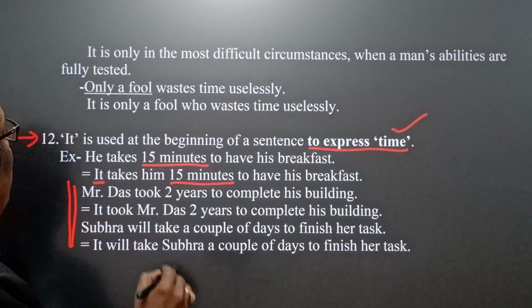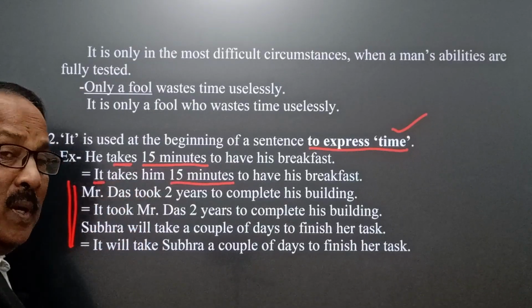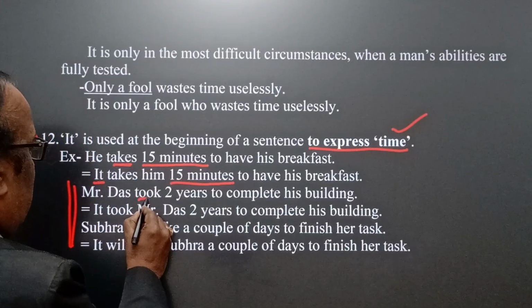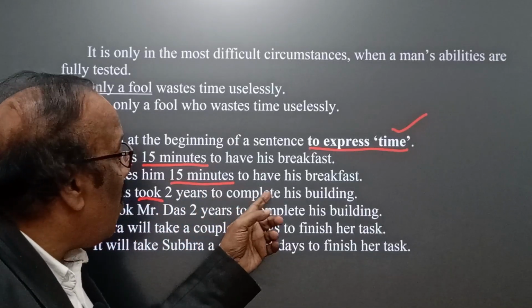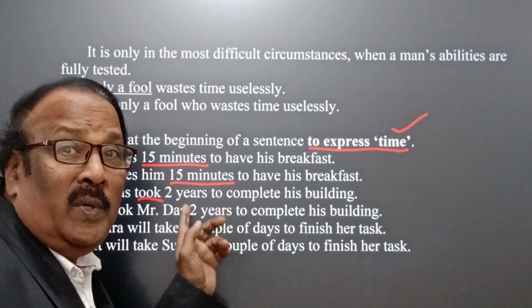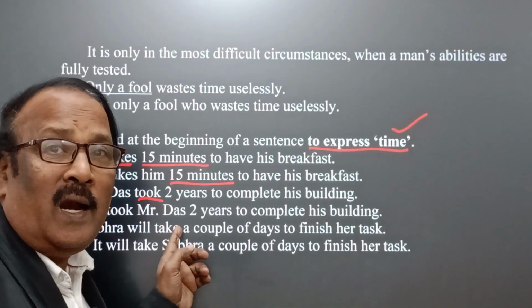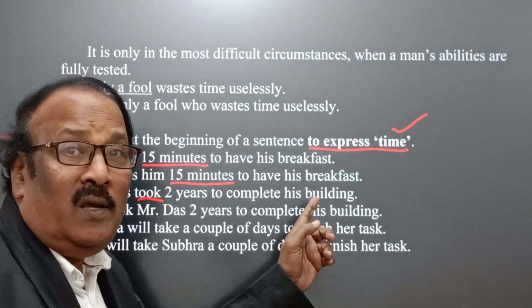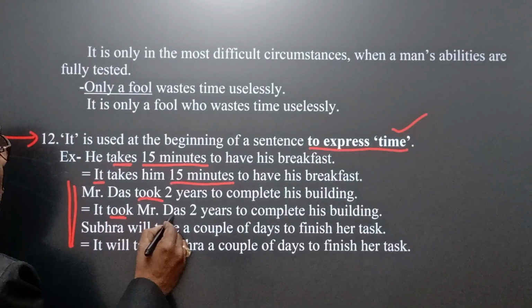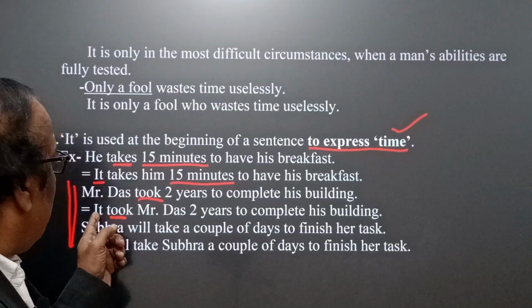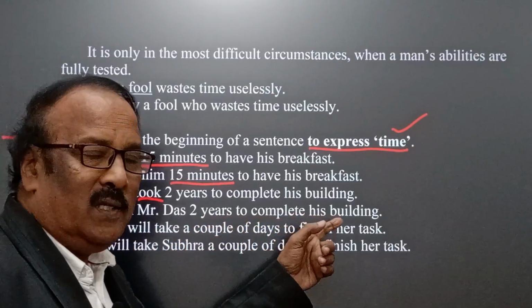Similarly, here simple present, here simple past. Mr. Das took 2 years to complete his building. It can be used at the beginning to give the same meaning. Then it took Mr. Das, simple past, 2 years to complete his building.